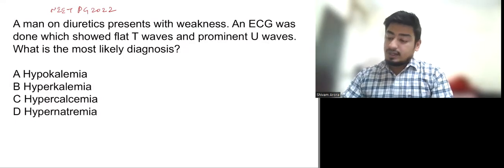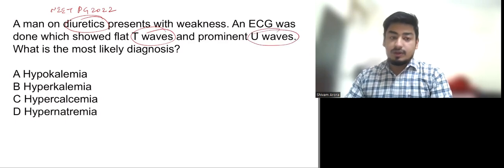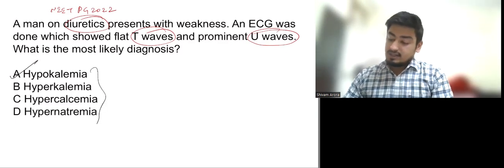The clues here are the patient is on diuretics. Also, the ECG is showing flattened T waves and prominent U waves. All these points towards hypokalemia. Okay. Now let us discuss the ECG changes in hypokalemia, hyperkalemia, hypercalcemia, and hypernatremia.